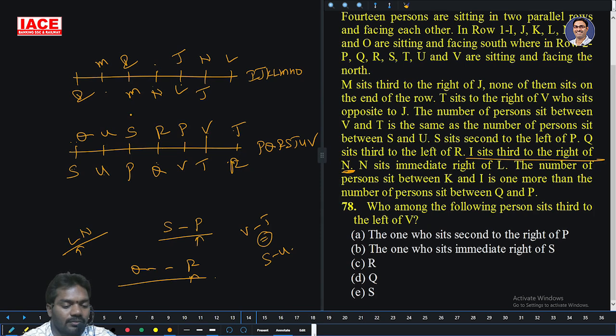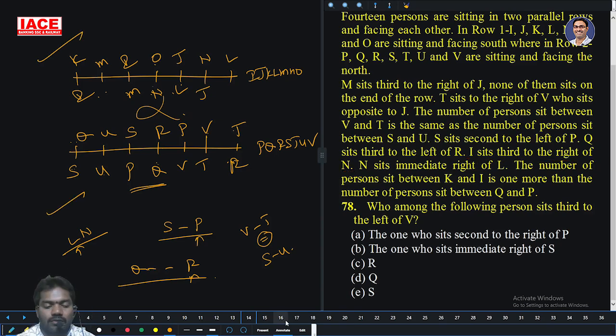Not possible. 1, 2, 3, 4 persons not possible. Then here, so inner case is not possible. K and I are 1 more than the Q and P. Q and P how many persons? 0. Then K and I 1 person. So this is K, and the remaining person is O. That's it. Question number 78.